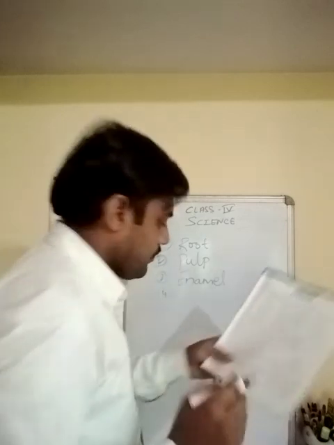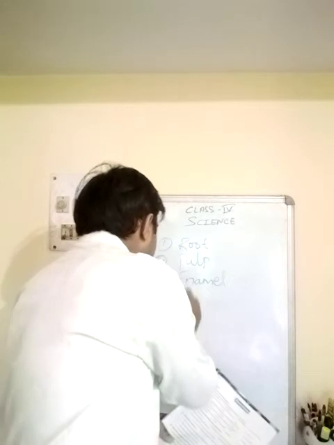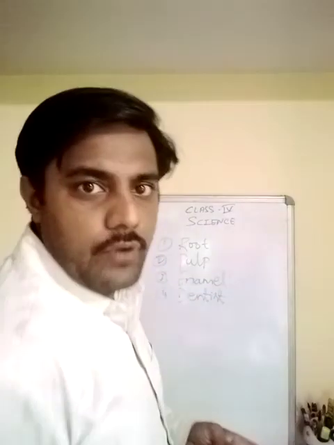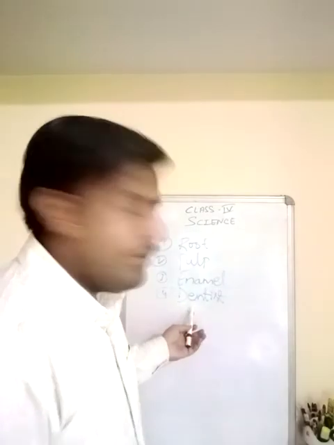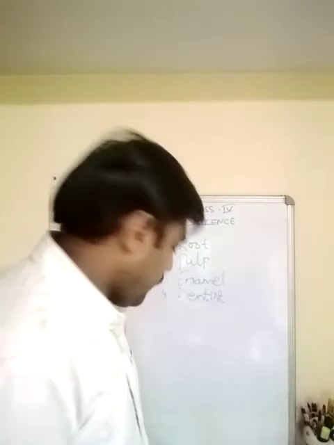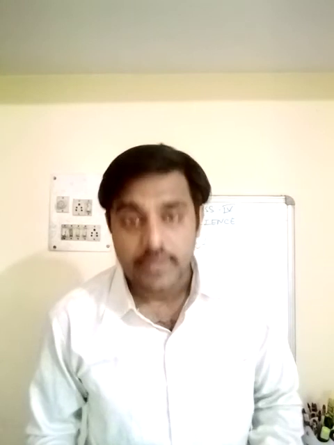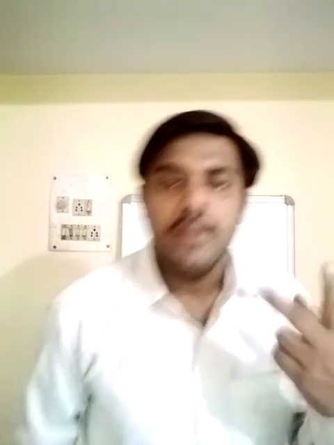Number 4. A doctor to whom we visit for proper dental checkup. Your correct answer is dentist. Okay, so your 4 answers are root, pulp, enamel and dentist. These are the answers for name the following. Now coming to give 2 examples of the following. Let's continue with this. Number 1, ways to take care of teeth. Number 1 is brushing and number 2 is flossing. Okay, 2 examples.